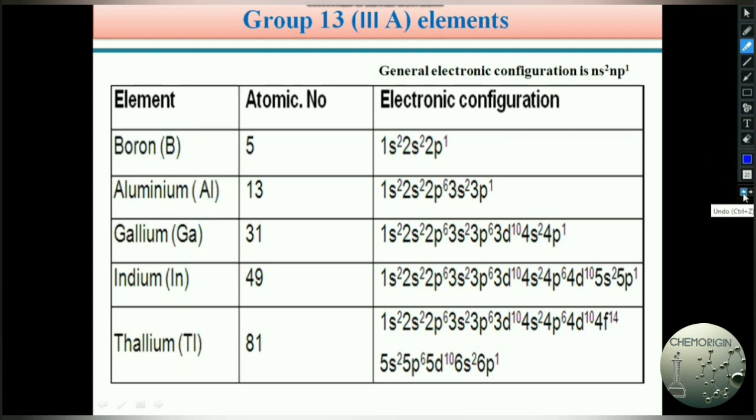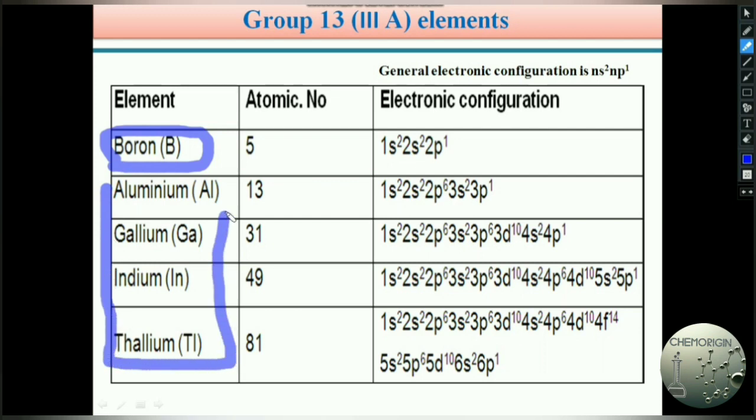The 13th group elements, or 3A group elements, are also known as the boron family, because the first element in this family is boron. So the 3A group elements are boron, aluminium, gallium, indium, and thallium. In the 13th group, the first element, boron, is a non-metal, and the remaining elements from aluminium to thallium are all metallic in nature.